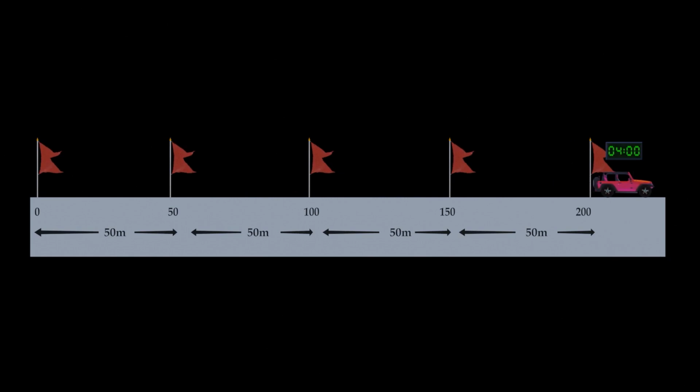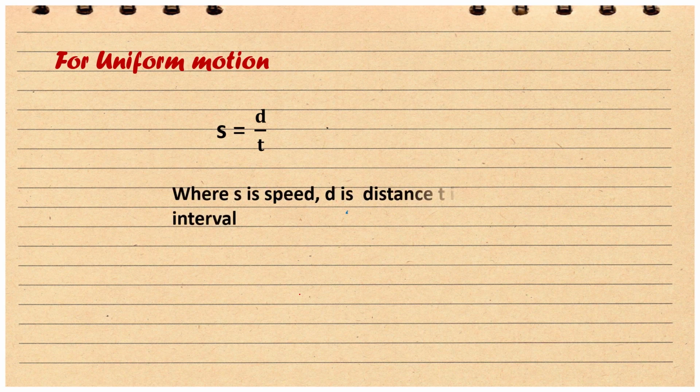That means we can safely say that this red car is in uniform motion. Let's move on. For uniform motion, we have a formula: S is equal to D divided by T, where S is speed, D is distance, and T is the time interval.